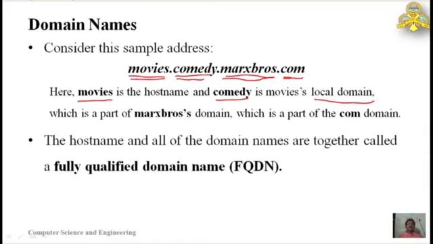So from the host name to the last domain name, if the path is completely given, that is known as the fully qualified domain name, FQDN, and this fully qualified domain name must be unique throughout the internet.